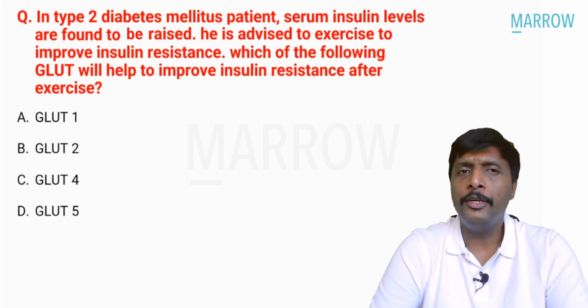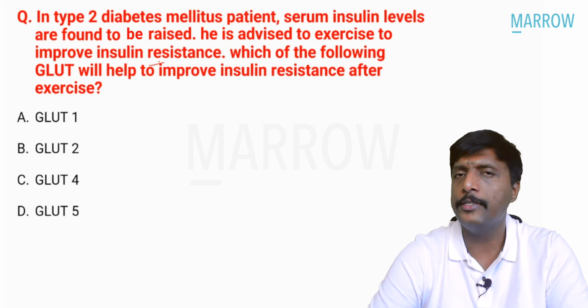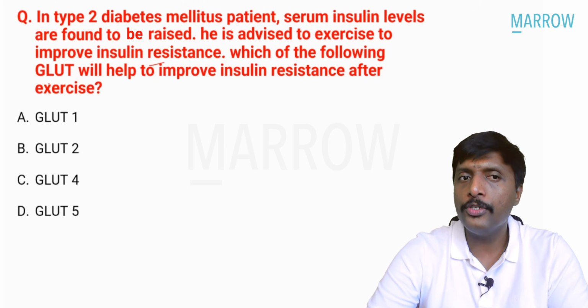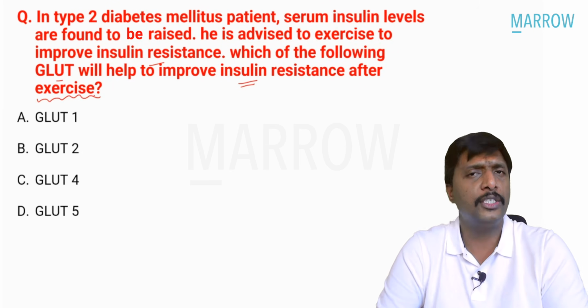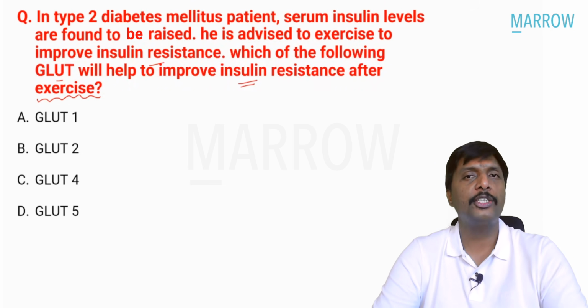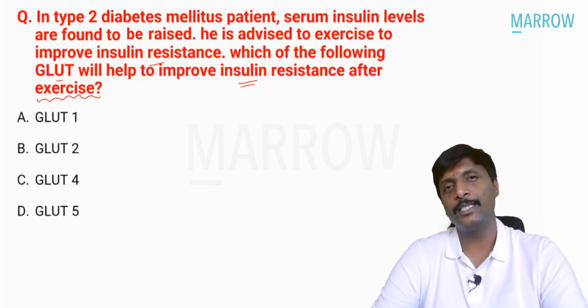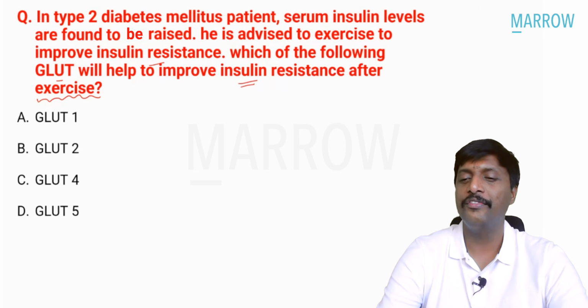Next question. In type 2 diabetes mellitus patient, serum insulin levels are found to be raised. Is advised to exercise to improve insulin resistance. Which of the following glucose transporter will help to improve insulin resistance after exercise? Remember, guys, this was discussed previously. Glucose transporters, sure shot MCQ, and that too, if it is about insulin, it is always about GLUT4.